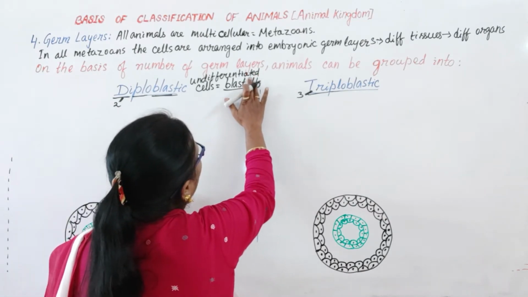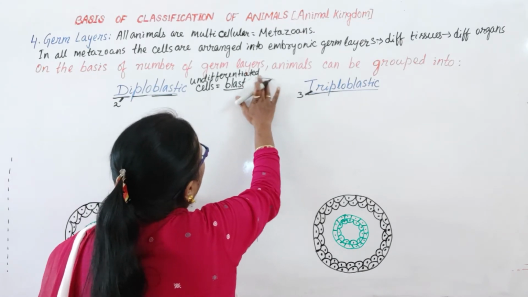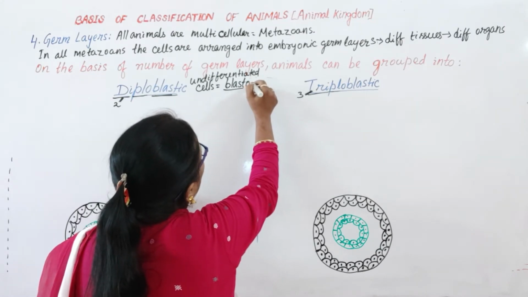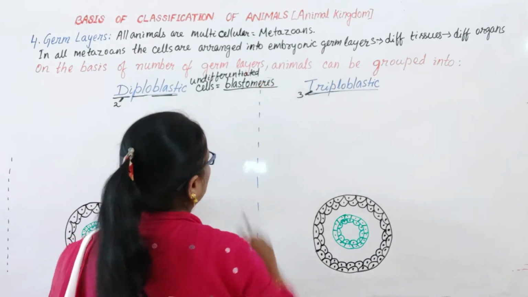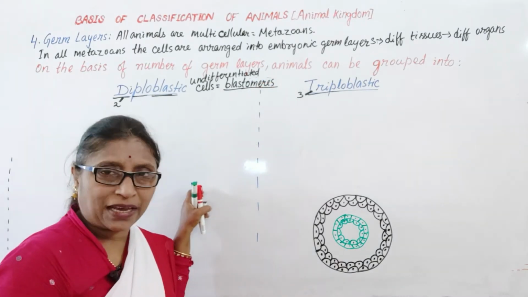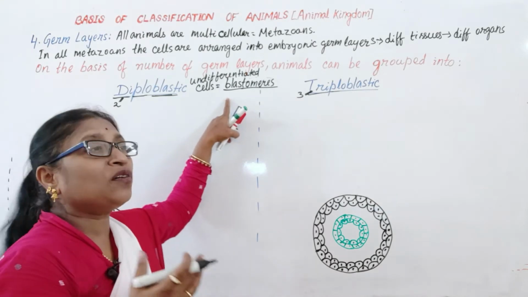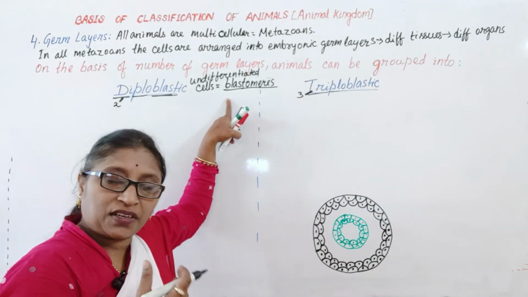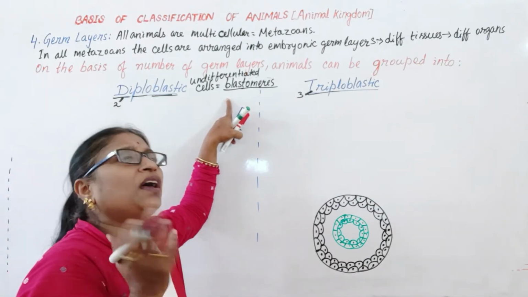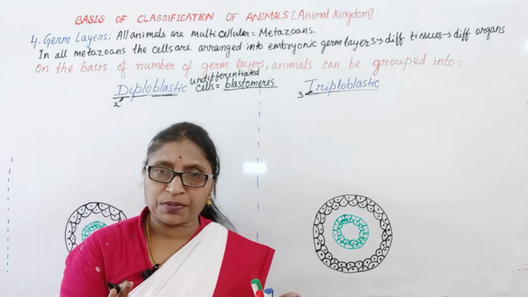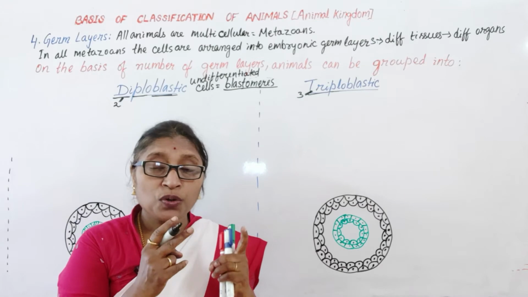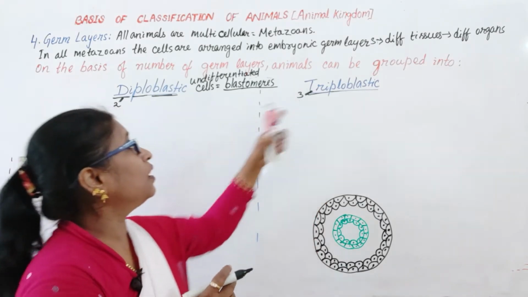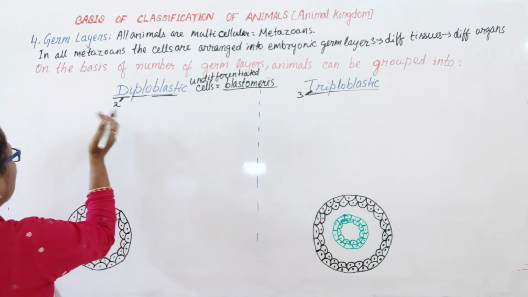Blast also means cell. So they do not have specific differentiated cells. All are similar type of cell, but they are differentiated into two or three layers.